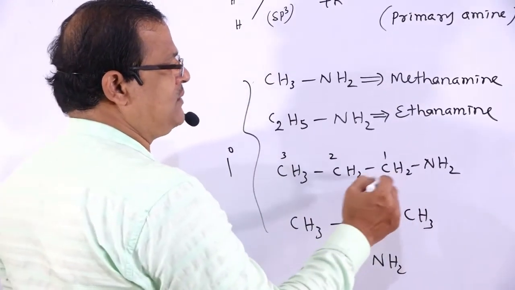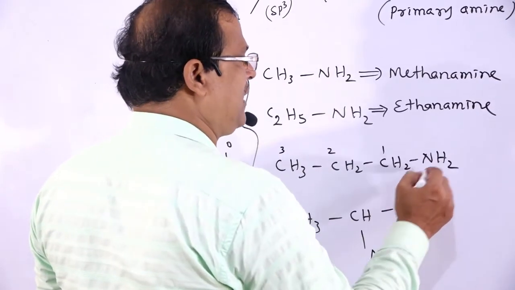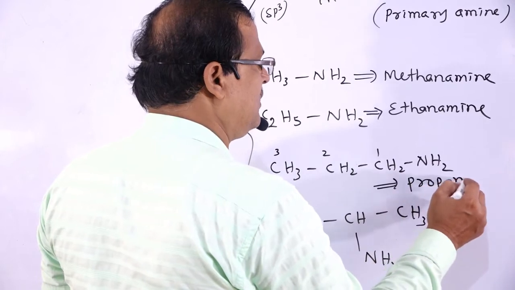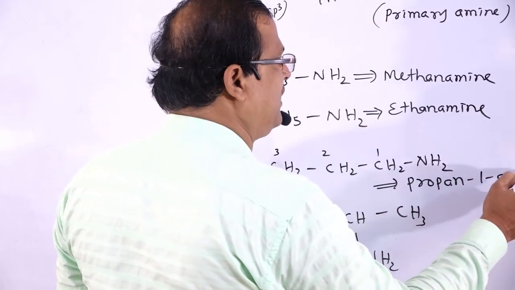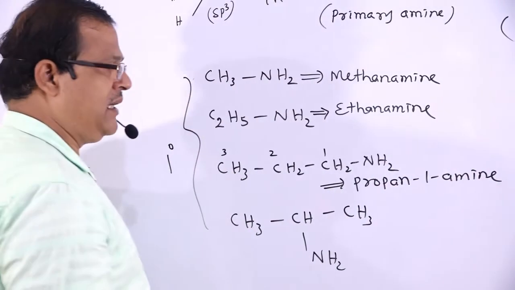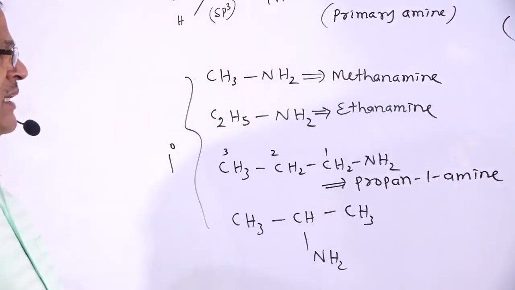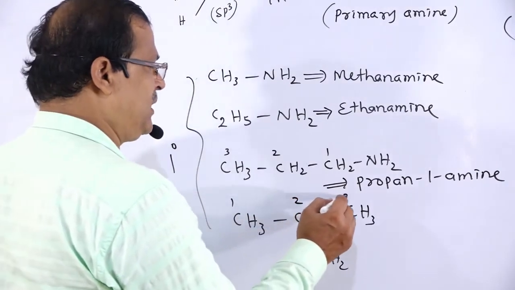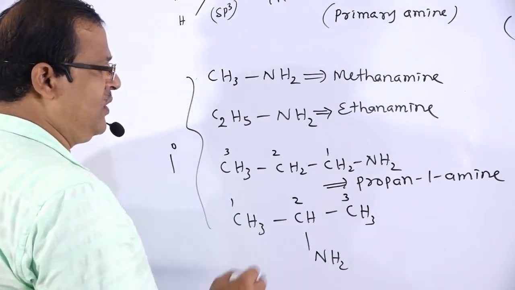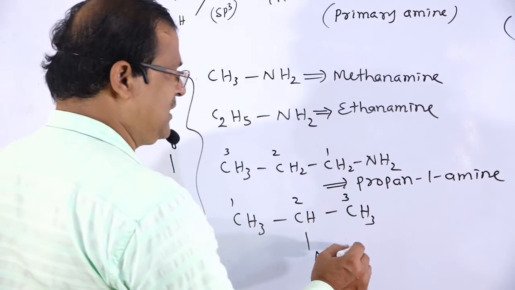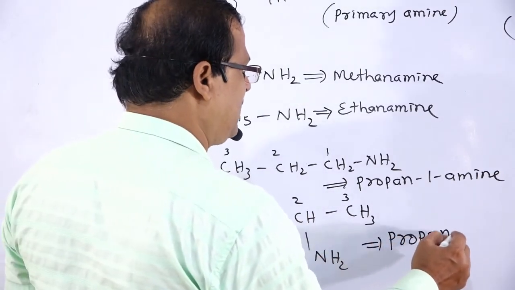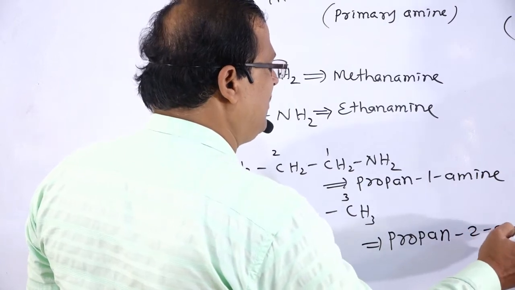Then 1, 2, 3 carbons with NH2 is named propan-1-amine, propanamine. Then 1, 2, 3, with the portion 2 containing NH2, is propan-2-amine.